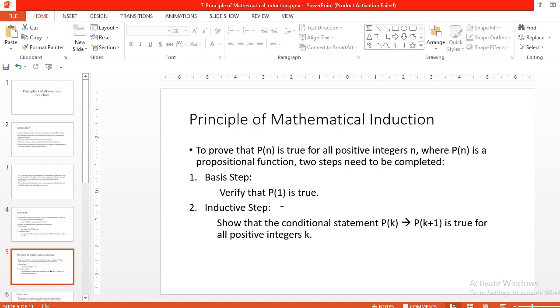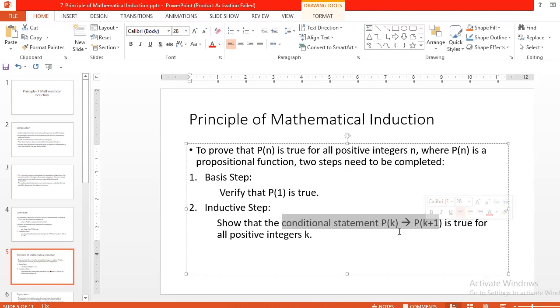Basis step: we have to verify that P of 1 is true. Inductive step: show that the conditional statement, here the implies symbol makes it a conditional statement, P of k implies P of k plus 1, is true for all positive integers k. How can we read this conditional statement? If P of k is true, then P of k plus 1 is true.